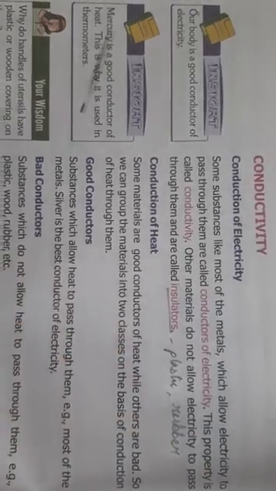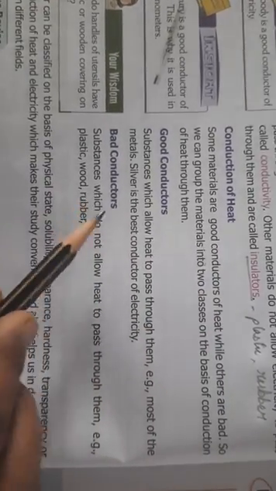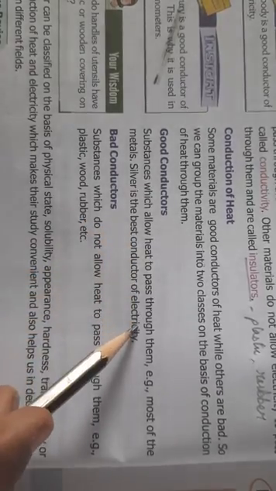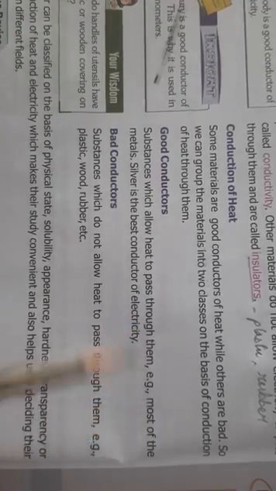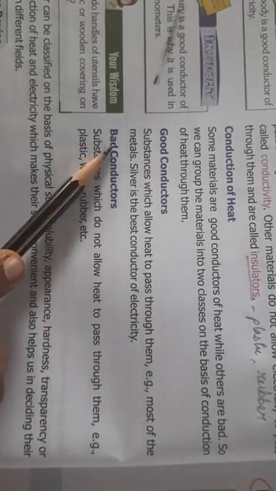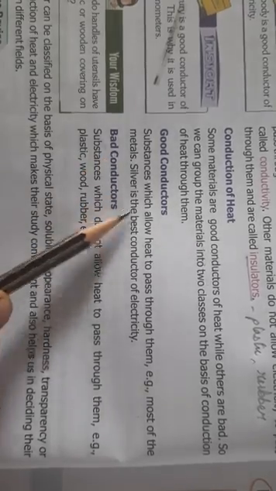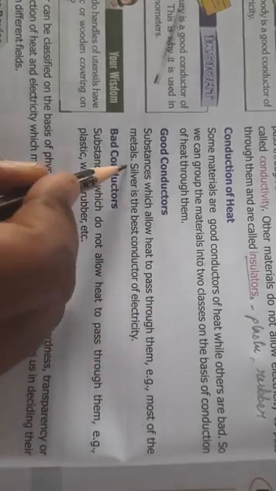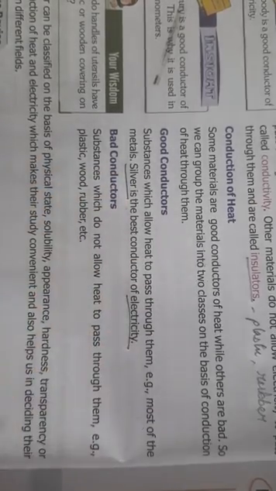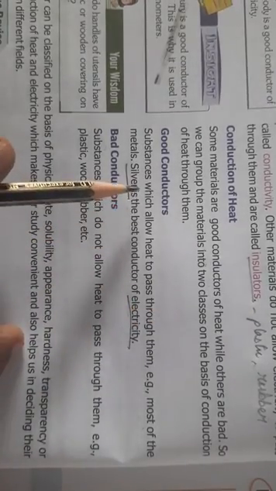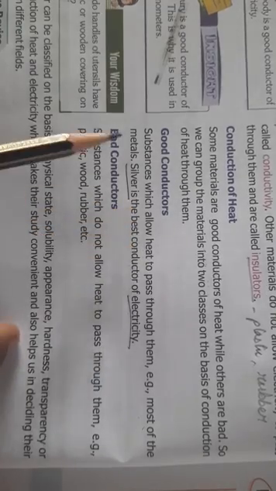Okay, so it's given here. Good conductors are substances which allow heat to pass through them. That means most of the metals are good conductors of heat. And silver is the best conductor of electricity. Which is the best conductor of electricity? It is silver. And what are the good conductors of heat? All the metals.